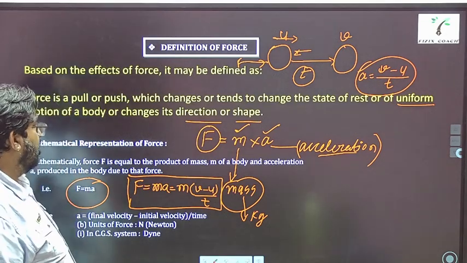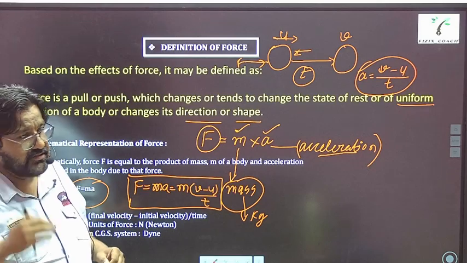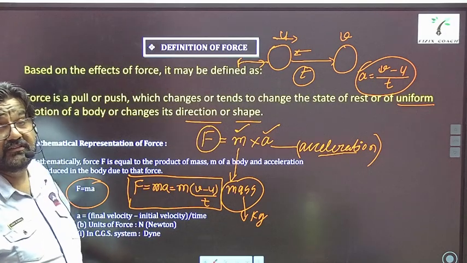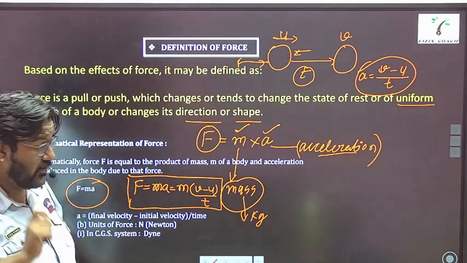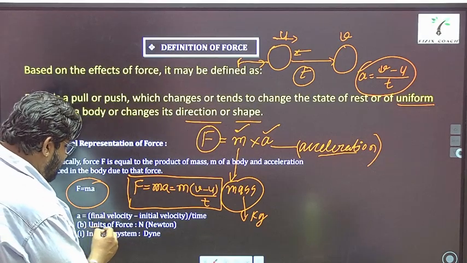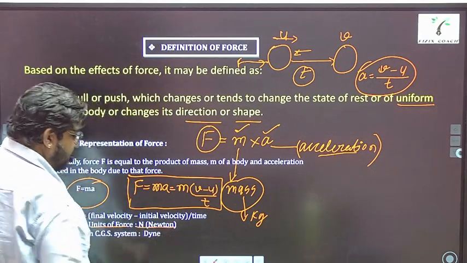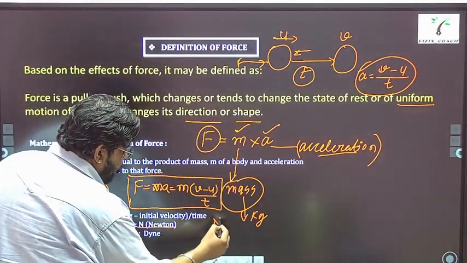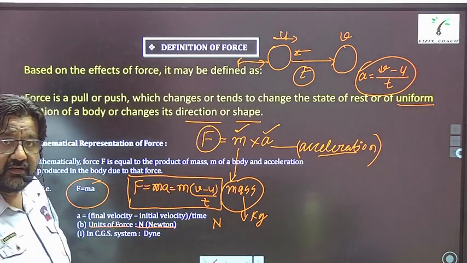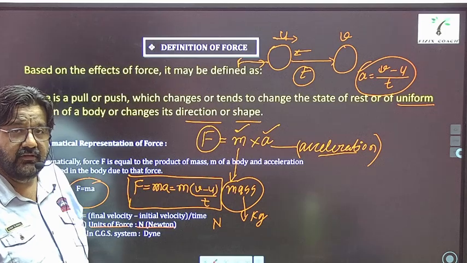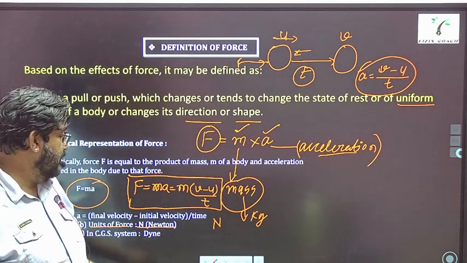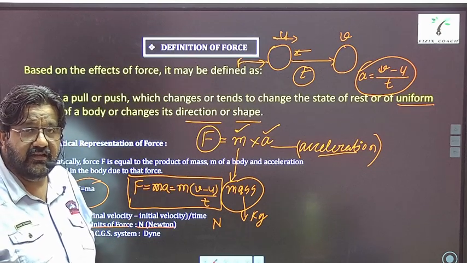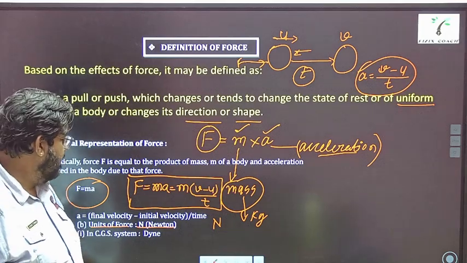All right. As I told you, three things: statement, then the formula, and then you should always mention the SI unit. The SI unit of force is Newton, represented by capital N. And why is it Newton? Because the name has been kept on the name of Sir Isaac Newton, a great physicist.